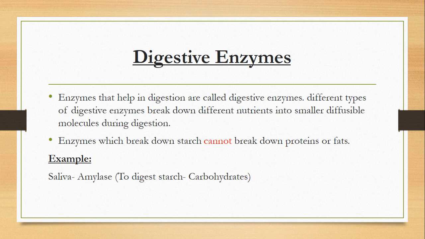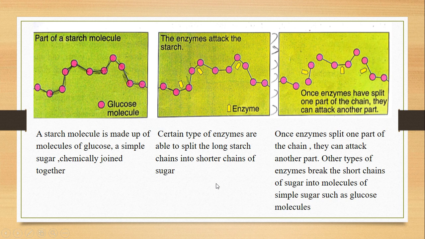But one enzyme, if it is breaking carbohydrates, it will not break proteins. If it is breaking proteins, it will not break fats. Here I have given you an example that in our body, in our mouth, there is saliva, and these secretions produce a very specific enzyme called amylase, and amylase is going to digest starch, which is another name for carbohydrates.